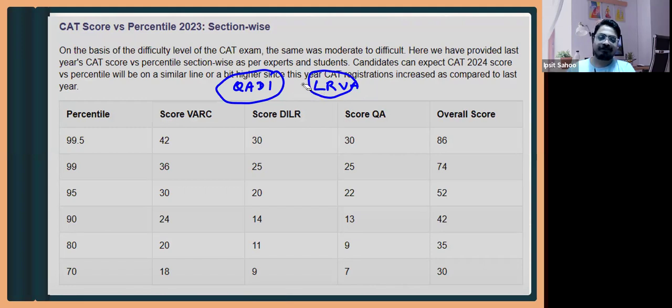That's why since 2015 onwards, they decided to keep quant, DILR, and VRC as 3 separate sections, so that they can test all the 3 abilities. So that is how this came.